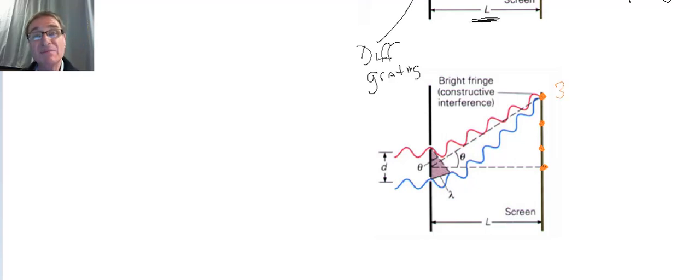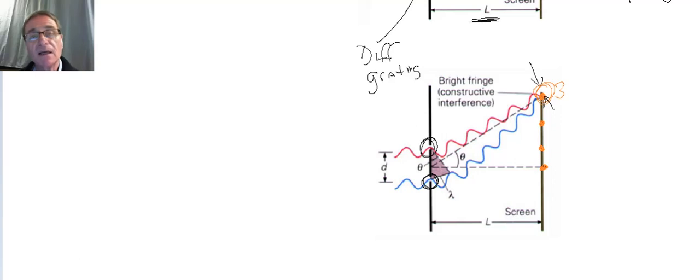Now, what has to be true in order for us to have a bright dot up at the top? Well, in order for us to have a bright dot, the waves have to be in sync when they hit. So it's got to be a peak and peak or trough and trough. But either way, they've got to be in sync. But if you'll notice, the distance to get from the top opening up to this point for the red ray of light is going to be different than the distance for the blue ray of light to get up to this point right here. The distances are going to be different.